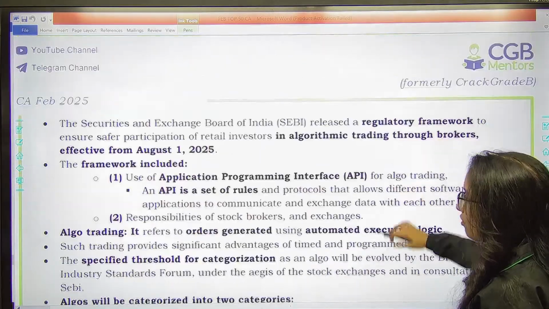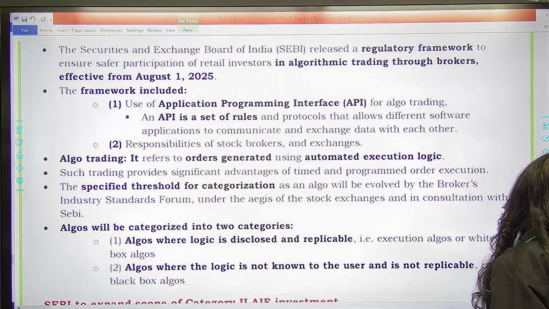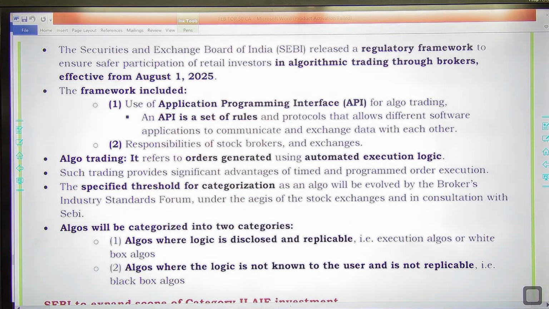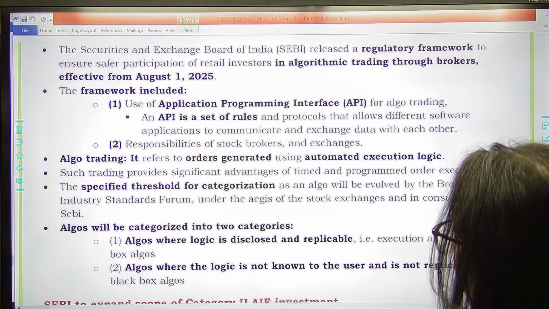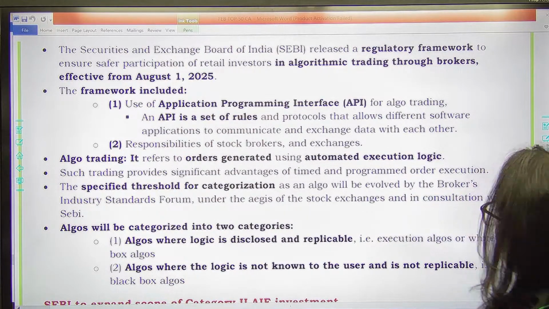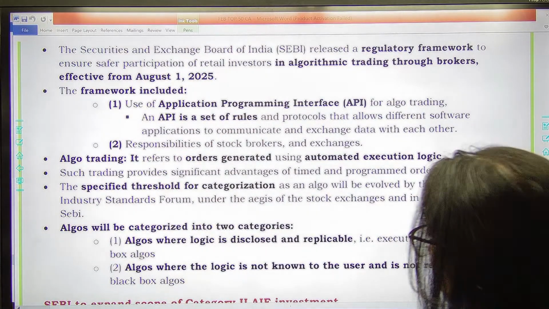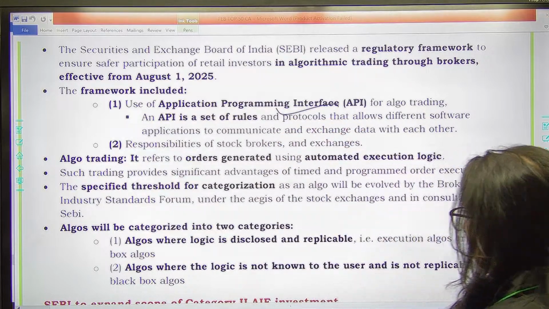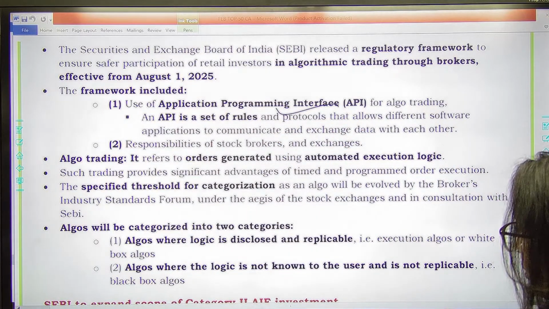SEBI has recently also been strict on the algo trading norms. So, SEBI recently has released a regulatory framework to ensure safer participation of retail investors in algorithmic trading through brokers. First, use of application programming interface API for algo trading and responsibilities of stock brokers and exchanges.